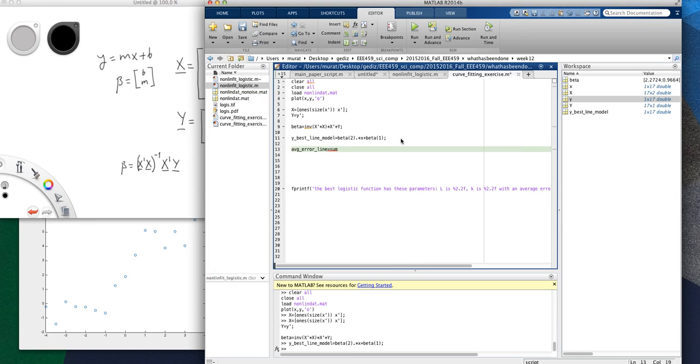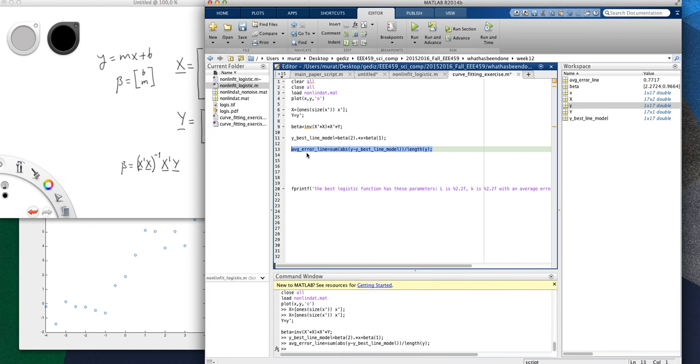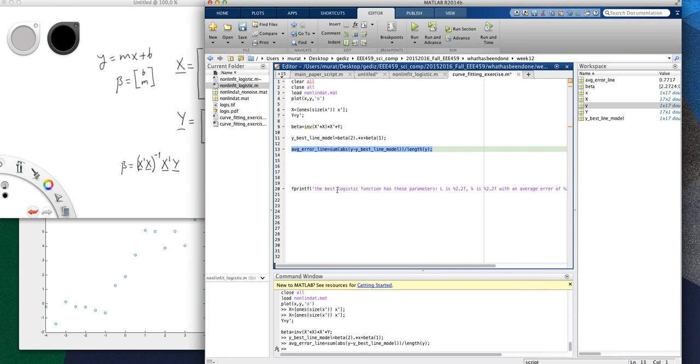I had to use a sum inside which I have an absolute value, the difference between Y and Y best line model, and at the end I divided this by the length of Y. Now I get the average line error.